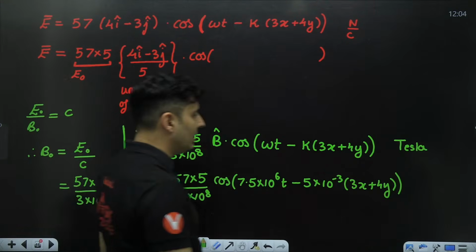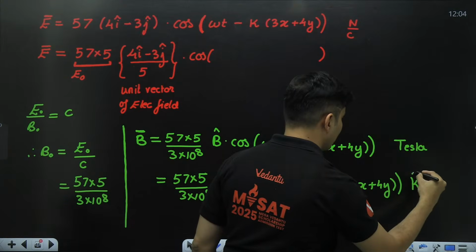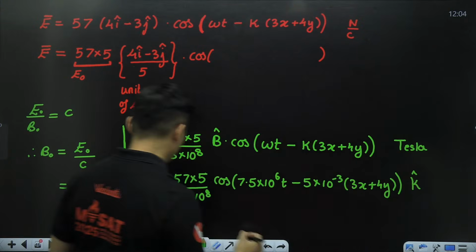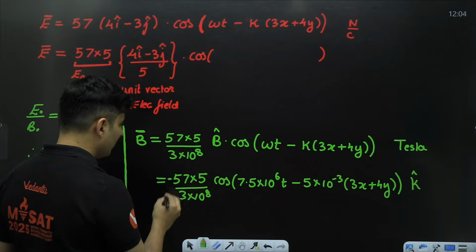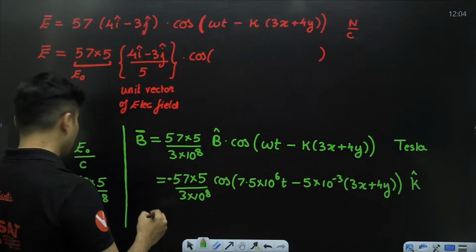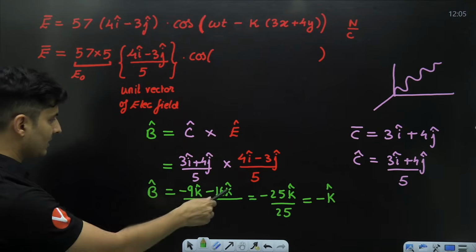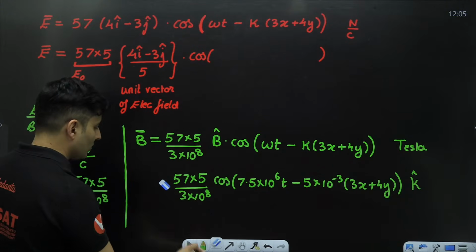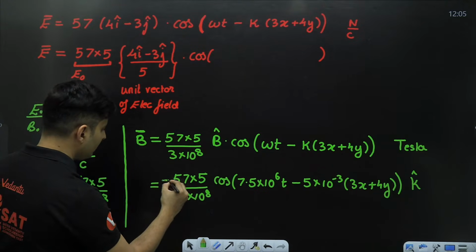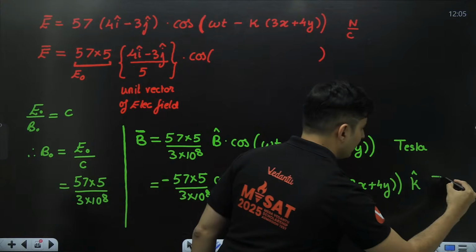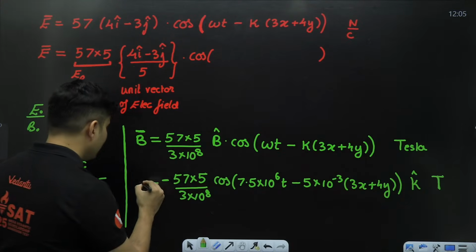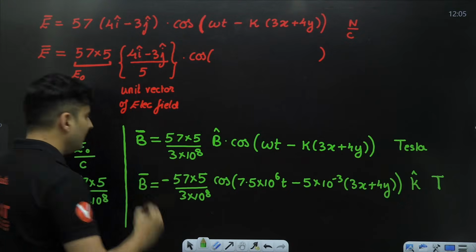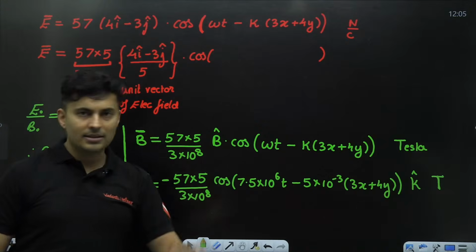And b hat was negative k cap, so I'm just going to put a minus sign over here. So this minus sign is taking care of it. I'm just putting it as it is over here: negative k cap Tesla. So that is your magnetic field equation. Got it, guys? How to do it?